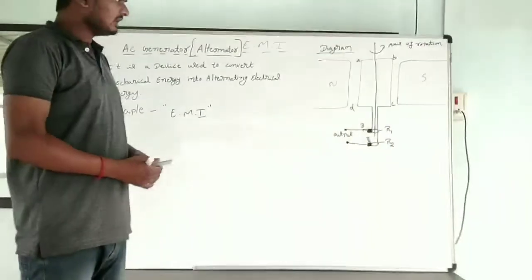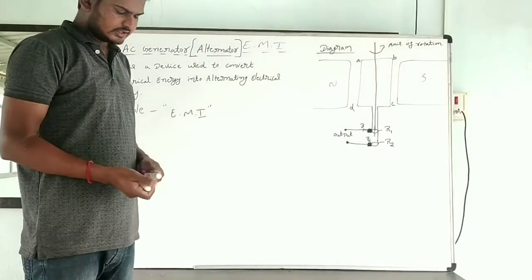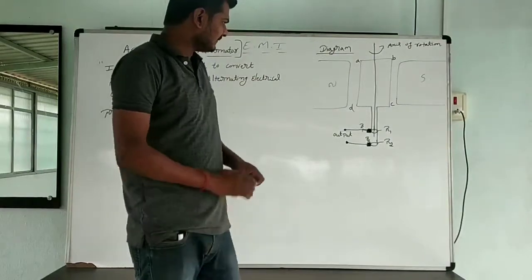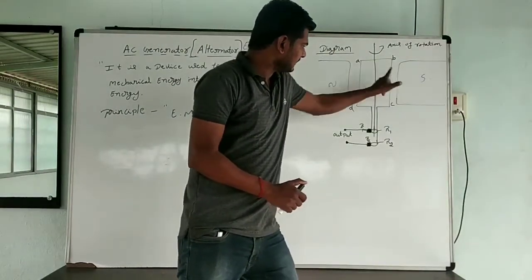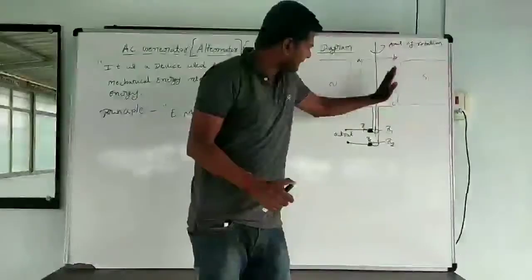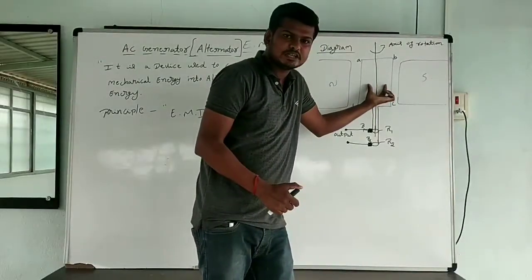This is the diagram of the AC generator. The AC generator consists of two strong magnetic poles, one north and another south. In between the two poles, I place an armature or coil.